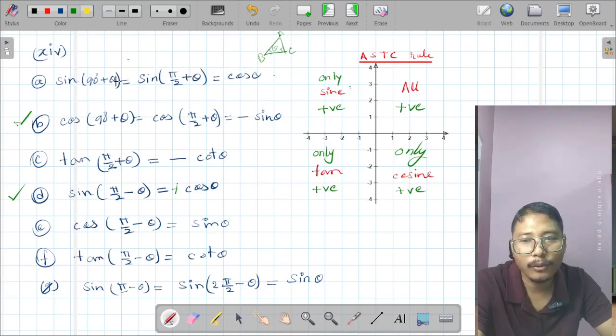In that case, we reduce that value of angle by following some rules in this way. So we need to learn about those rules. That rule is called ASTC rule.